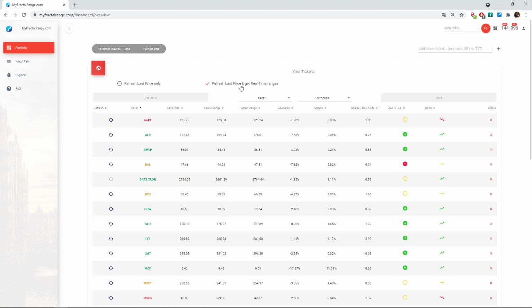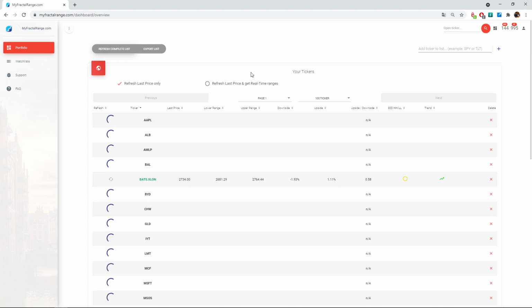It costs us a lot of money to get the requests in, and it will cost you your credit too. So we think it's too dangerous for now. You can still update all the prices only, but you cannot update this. So that's one more remark.